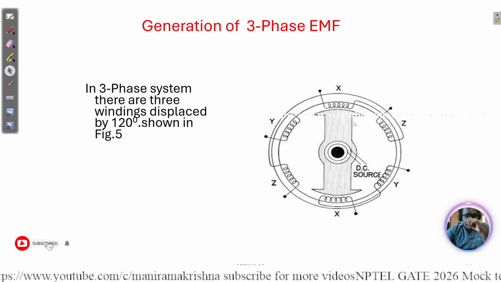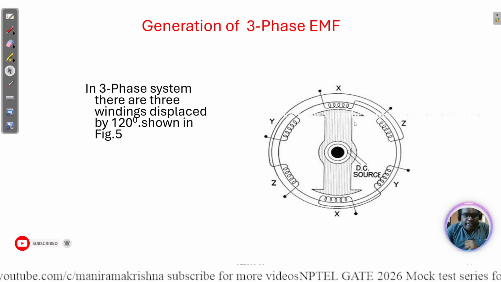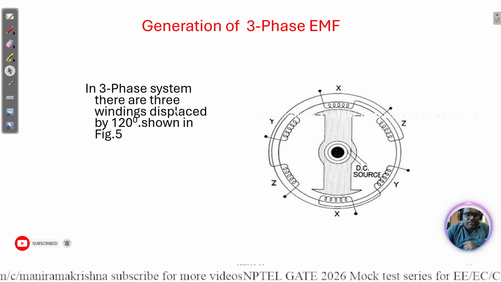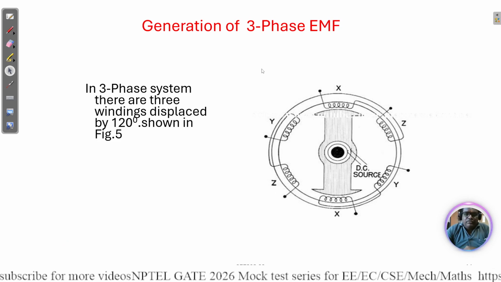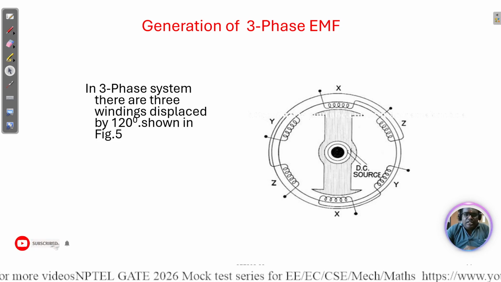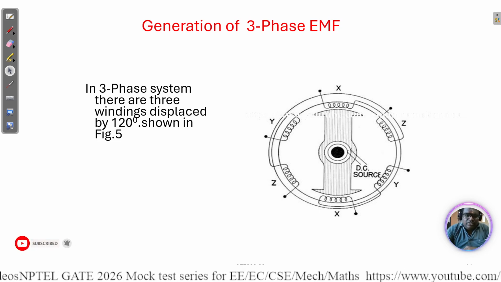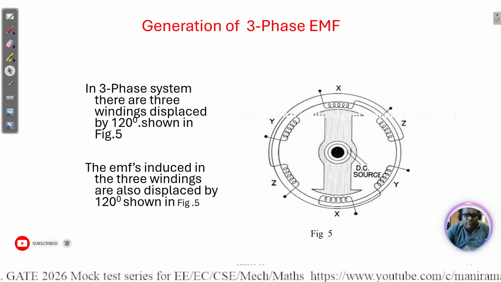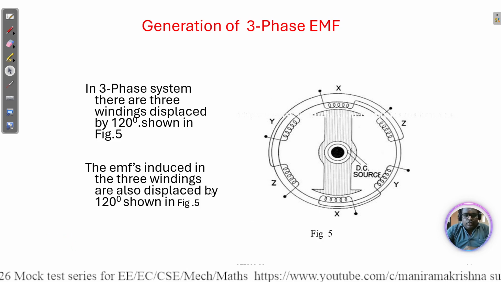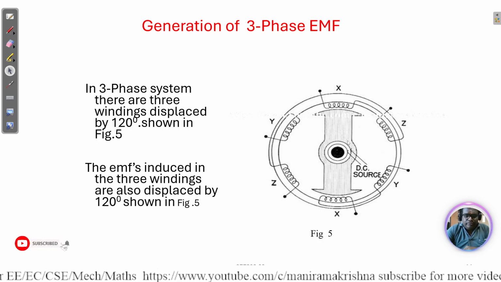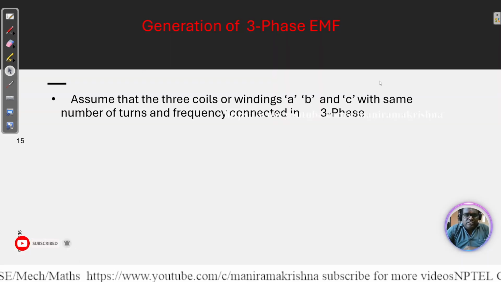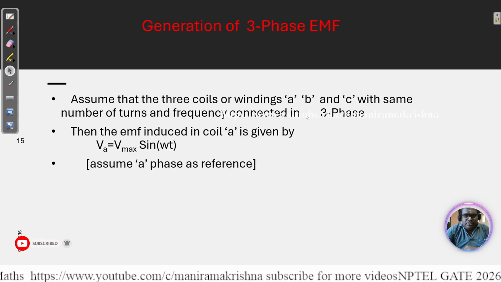So based on how the windings are connected: in three phase systems, the windings are placed with a 120 degree phase shift. In mechanical terms we place them 120 degrees apart, and the electrical connection also gives a 120 degree phase shift. So whatever EMF is generated is also 120 degrees apart. Here is the generation in the three windings A, B, C.